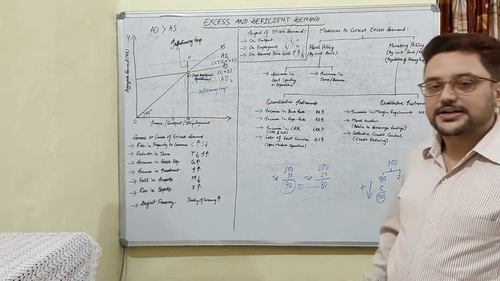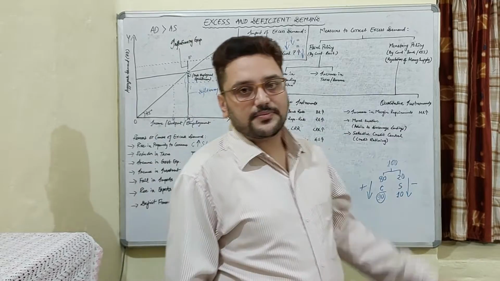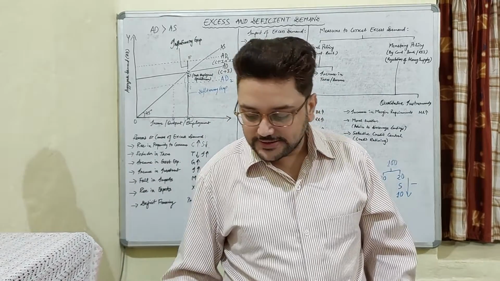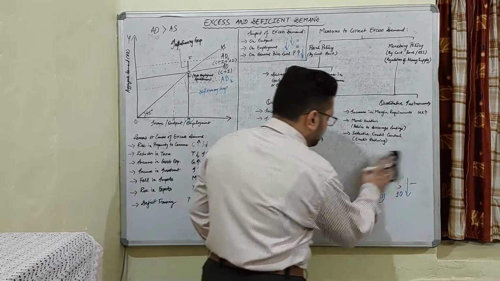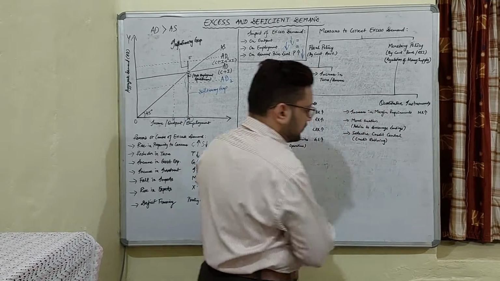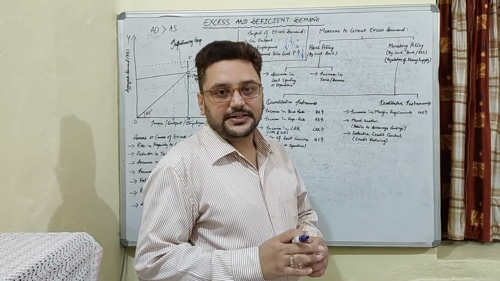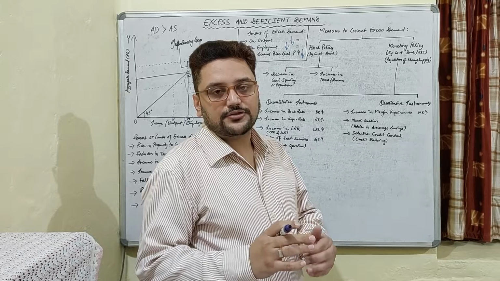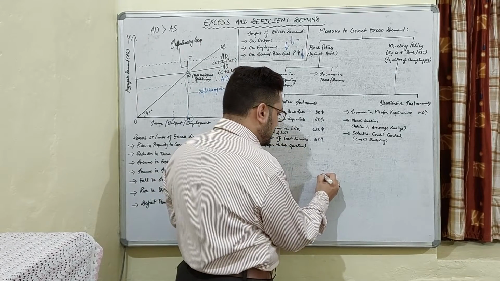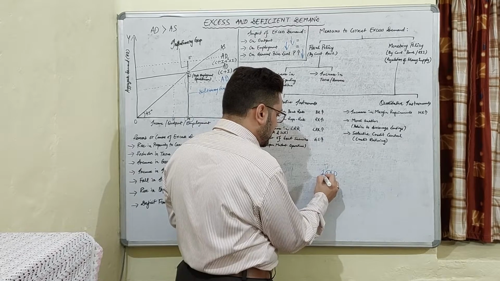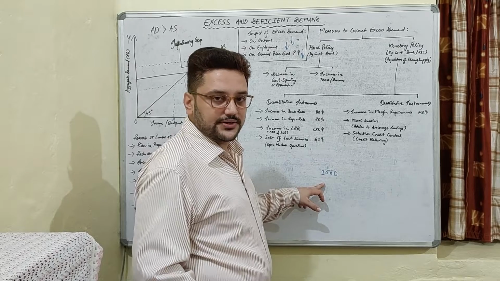Then come the qualitative measures. For the qualitative measures, first it is increase in the margin requirements. Now let us understand what the margin requirements are. Margin requirements are the requirements needed by the commercial banks to give loans to the general public. Suppose a bank is giving a loan of 1000 rupees to the general public.